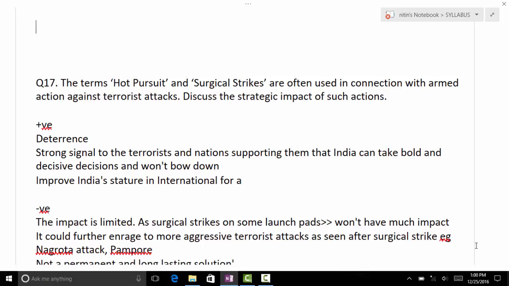Uri attack, surgical strike. Okay, Pathankot attack, then you again need it. Okay, the people of the country need it. So this is not right, because these are the genuine ways. For one thing, you are raising the morale of your nation, but if you are politicizing these things according to your own comfort, then it is always harmful.